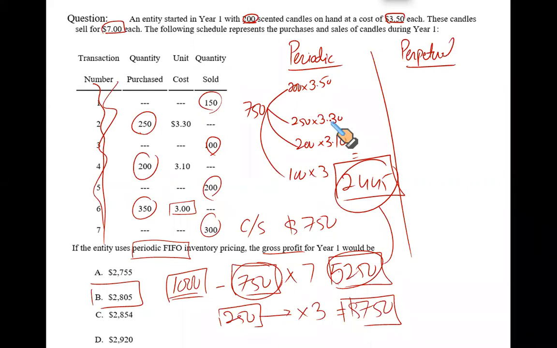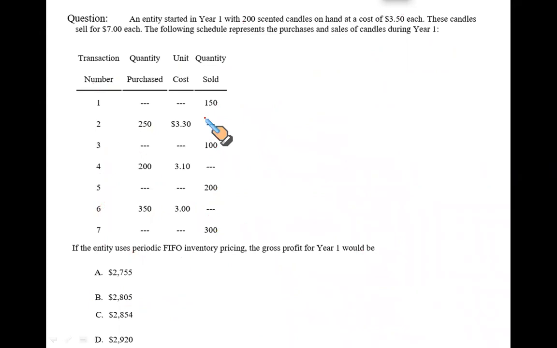Let me explain how. This is the method called periodic, where I didn't care about the dates. All I saw was what were the total goods available, what were sold, what were remaining, take the latest rate and value that. I didn't bother to see it transaction by transaction. Now, under the perpetual method, what you do, gentlemen, listen to me very carefully. When these 150 items were sold, they were sold from these items at a cost of 3.5, which means out of these 200, 150 have been sold, the closing stock will be 50 units at the rate of 3.5.